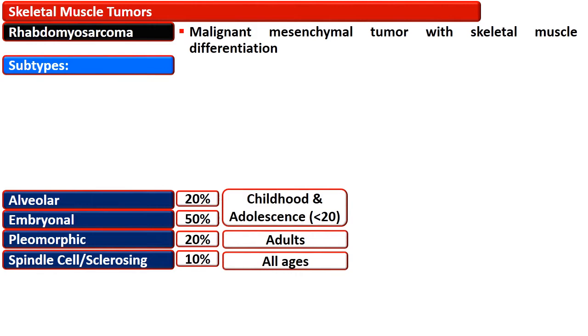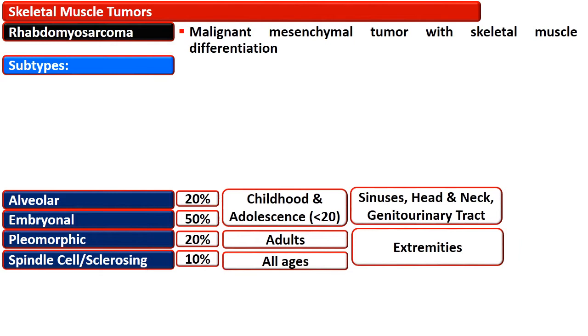Two-thirds of the cases of rhabdomyosarcoma occur in childhood and adolescence and comprise the alveolar type and embryonal type, while the pleomorphic type affects adults, while the spindle cell and sclerosing types of rhabdomyosarcoma can affect any age.